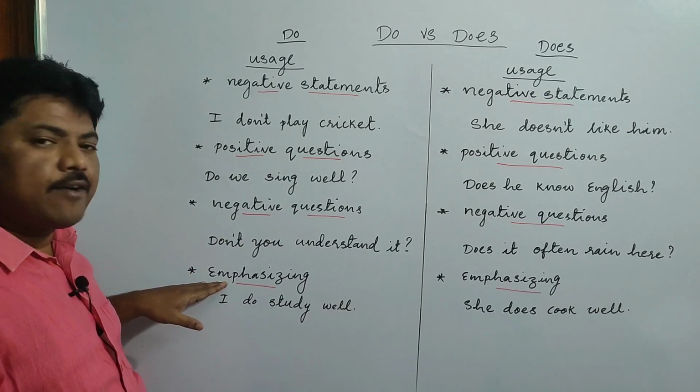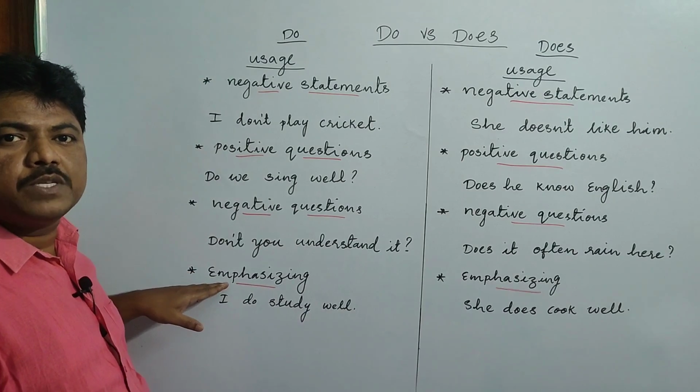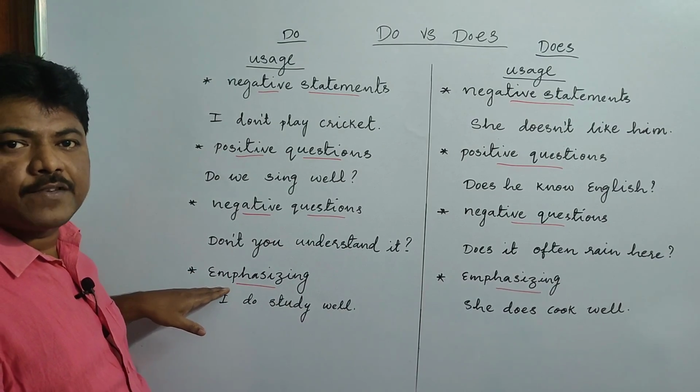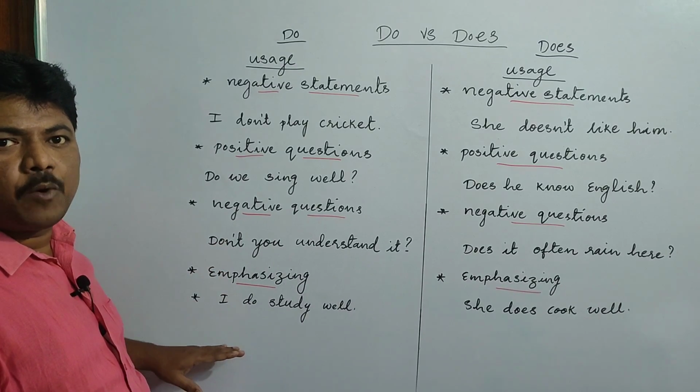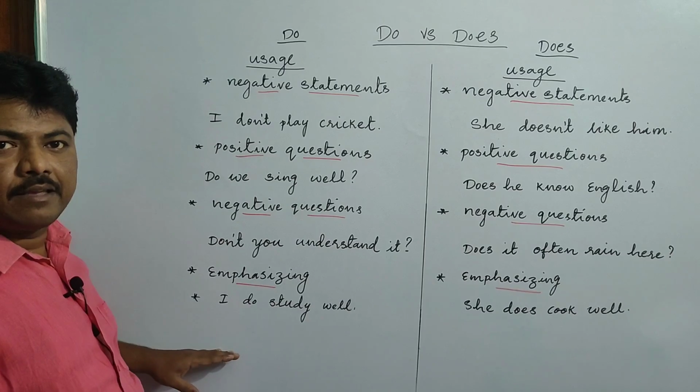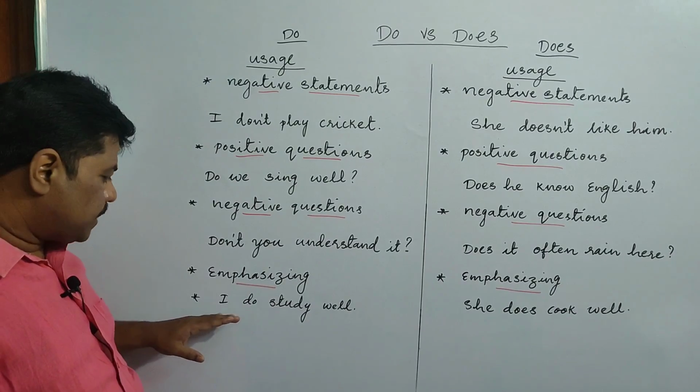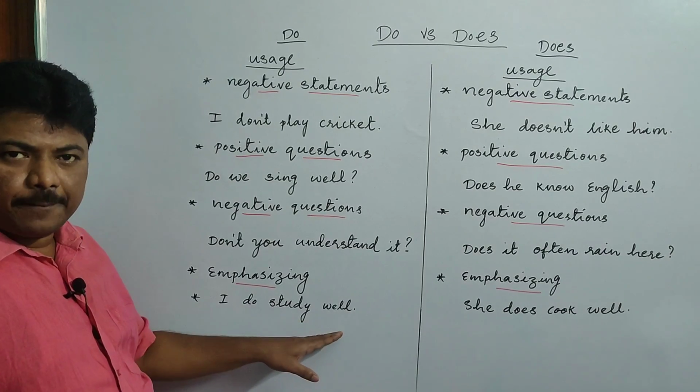The next one is that sometimes we use it for emphasizing. Especially we use do in positive statements for emphasizing. For example, I study well.